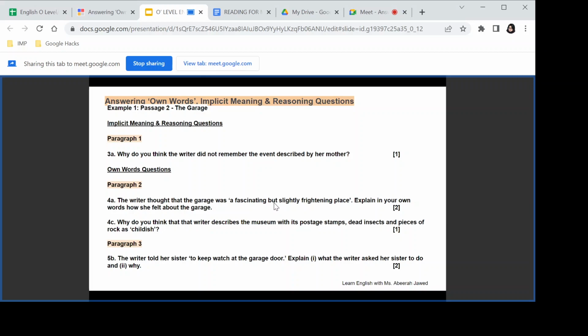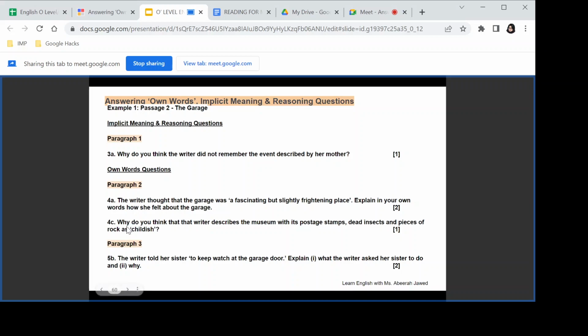We don't have to really replace this particular word, but using the word yet should show that she was feeling mixed feelings about it. So you can say that the writer had mixed feelings, and she was feeling different feelings about the garage. She found it attractive, she was drawn to it, yet she was afraid of it, yet she was scared to go into it. Got it?